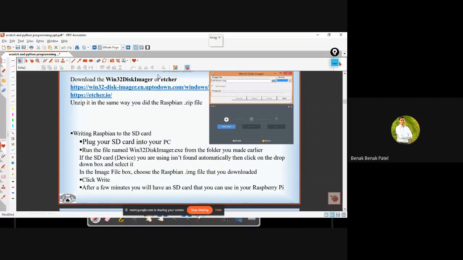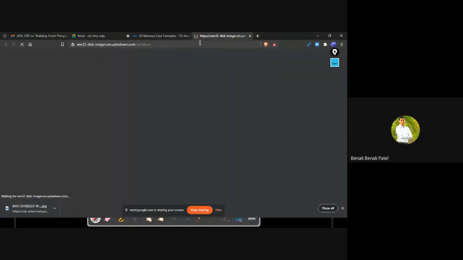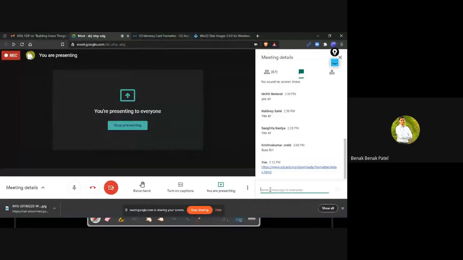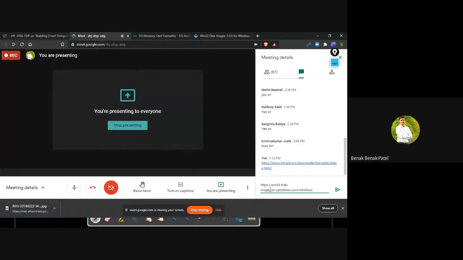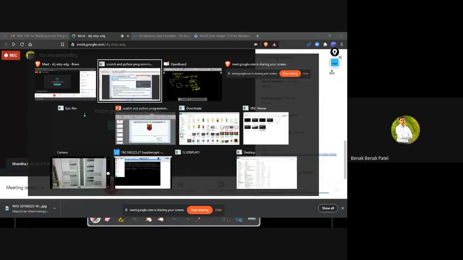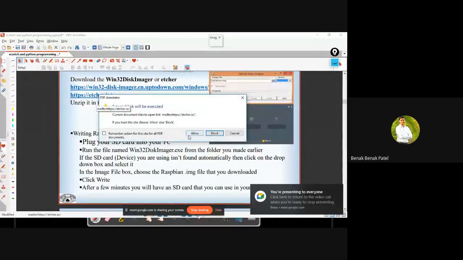You can download this Win32 Disk Imager from this link. I'll be pasting it in the comments section, so whoever wants to download can download it. Or you can also go for the other software, that is Etcher.